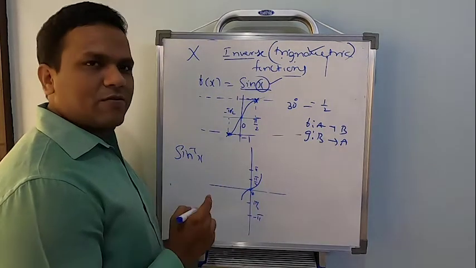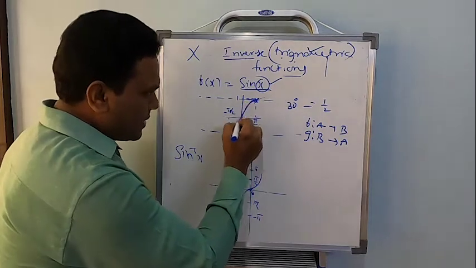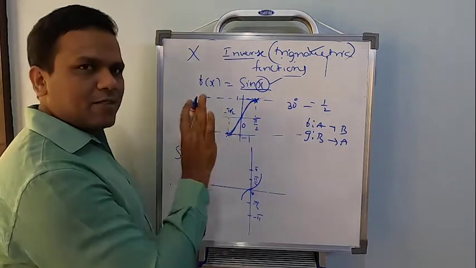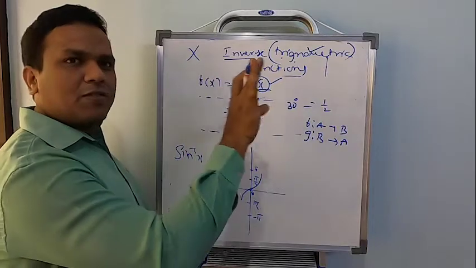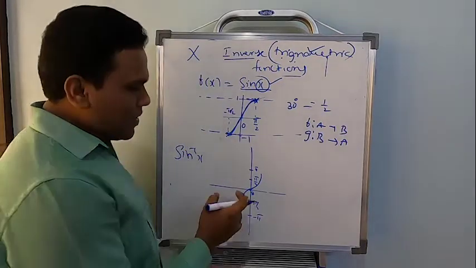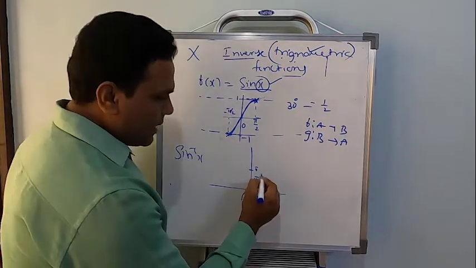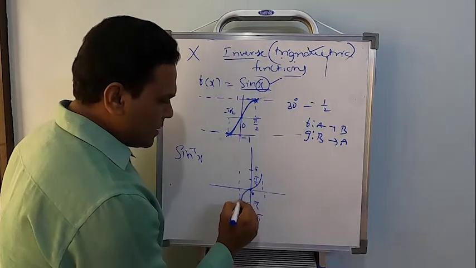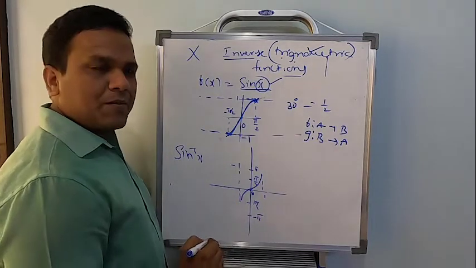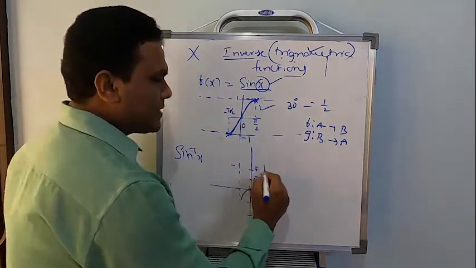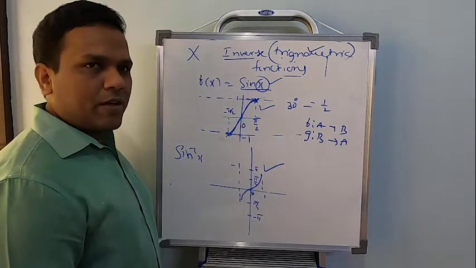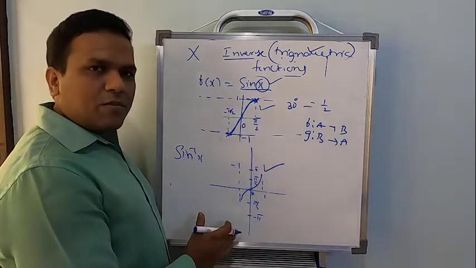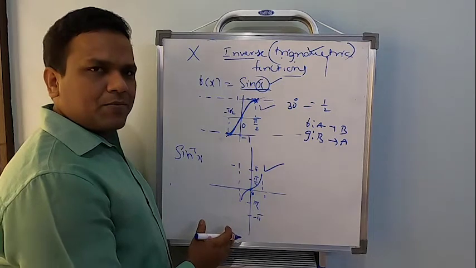This will be the sine inverse wave, only this much, okay? Whatever is there now has to be reversed. You have to just see the image of this in the mirror. Clear? This is the wave you will be getting, and here it's going to be 1, and here it's going to be minus 1. So this is the sine wave, this is the sine inverse wave, okay? Just remember this, sometimes it will be helpful for us, okay?